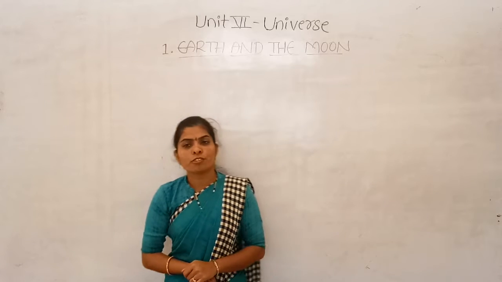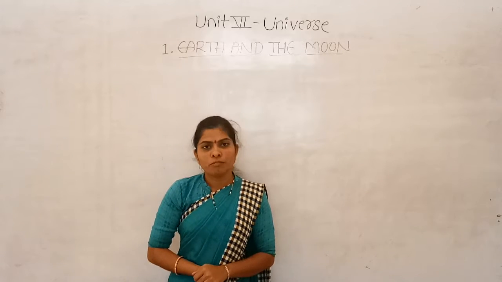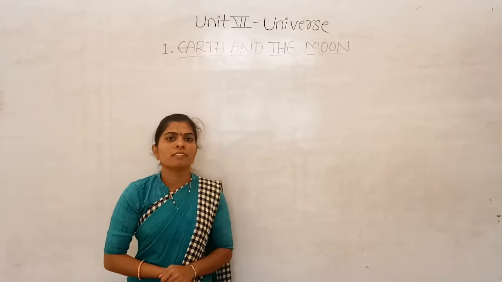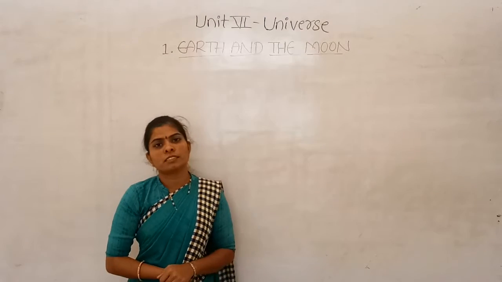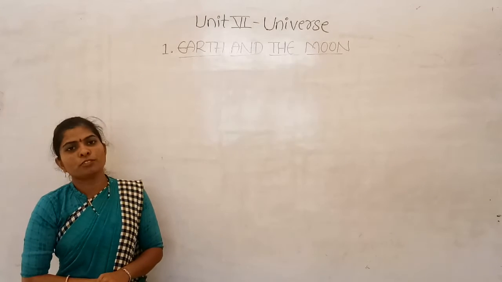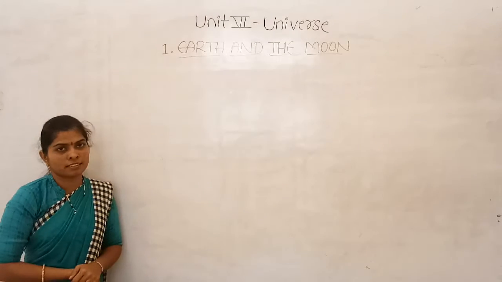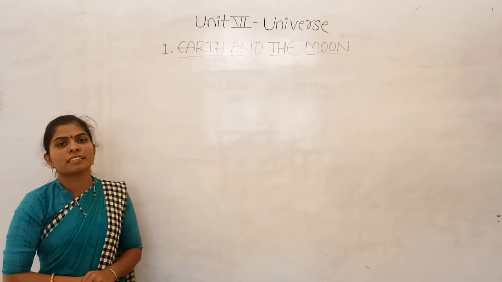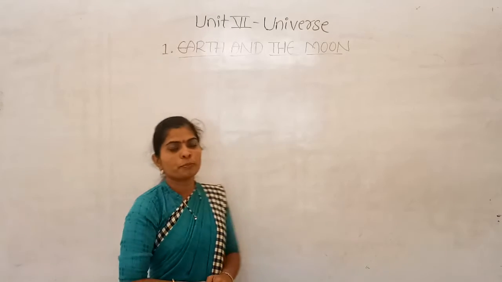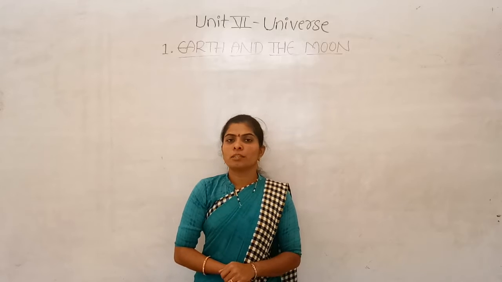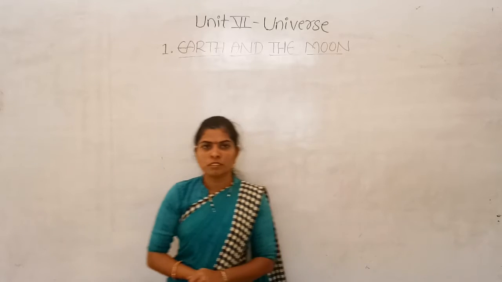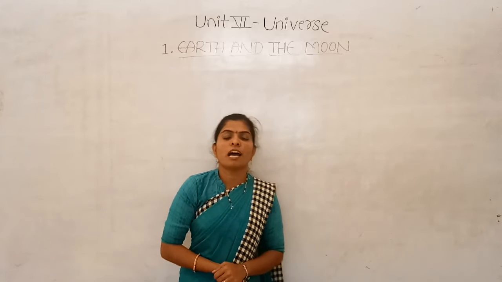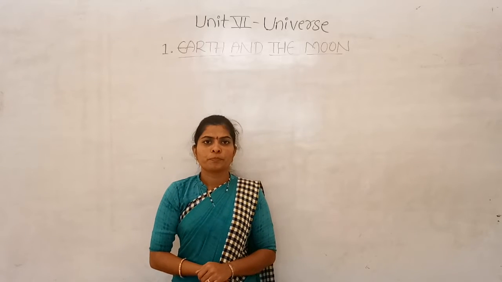As you all know, now we have started the 6th unit of your science part, that is Universe. In this unit we have already started the first chapter, that is Earth and the Moon. So already you have learned about the Earth and the Moon. Both the Earth as well as the Moon are spherical in shape.